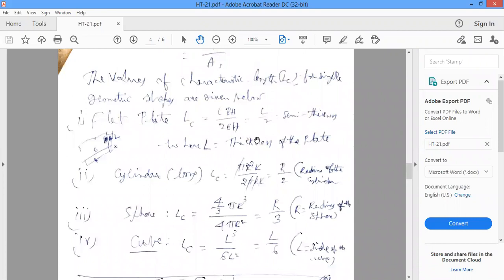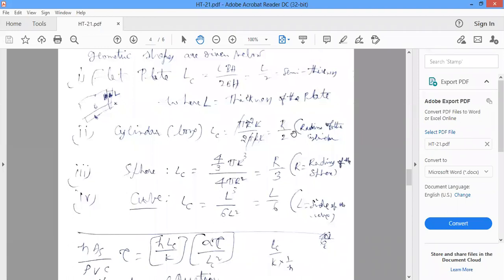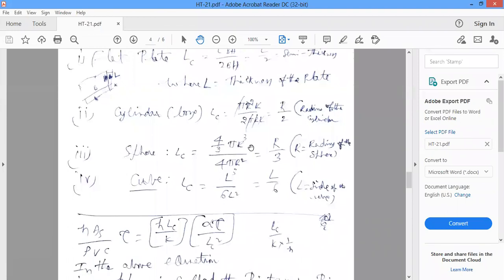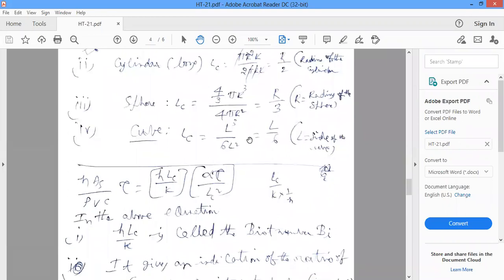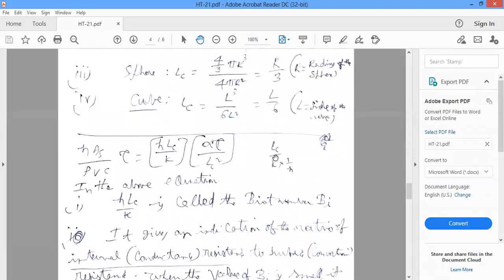For a cylinder, LC is equal to R by 2, where R is the radius of the cylinder. For a sphere, it is R by 3, where R is the radius of the sphere. And for a cube, it is L by 6, where L is the side of the cube. Like that, LC is a very important characteristic dimension.